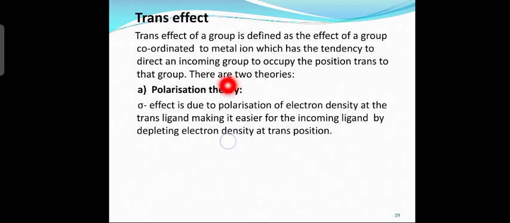There are two theories. Now, which are the two theories? First one is polarization theory. Now what is polarization theory? Sigma effect is due to the polarization of electron density at the trans ligand, making it easier for the incoming ligand by depleting electron density at the trans position.